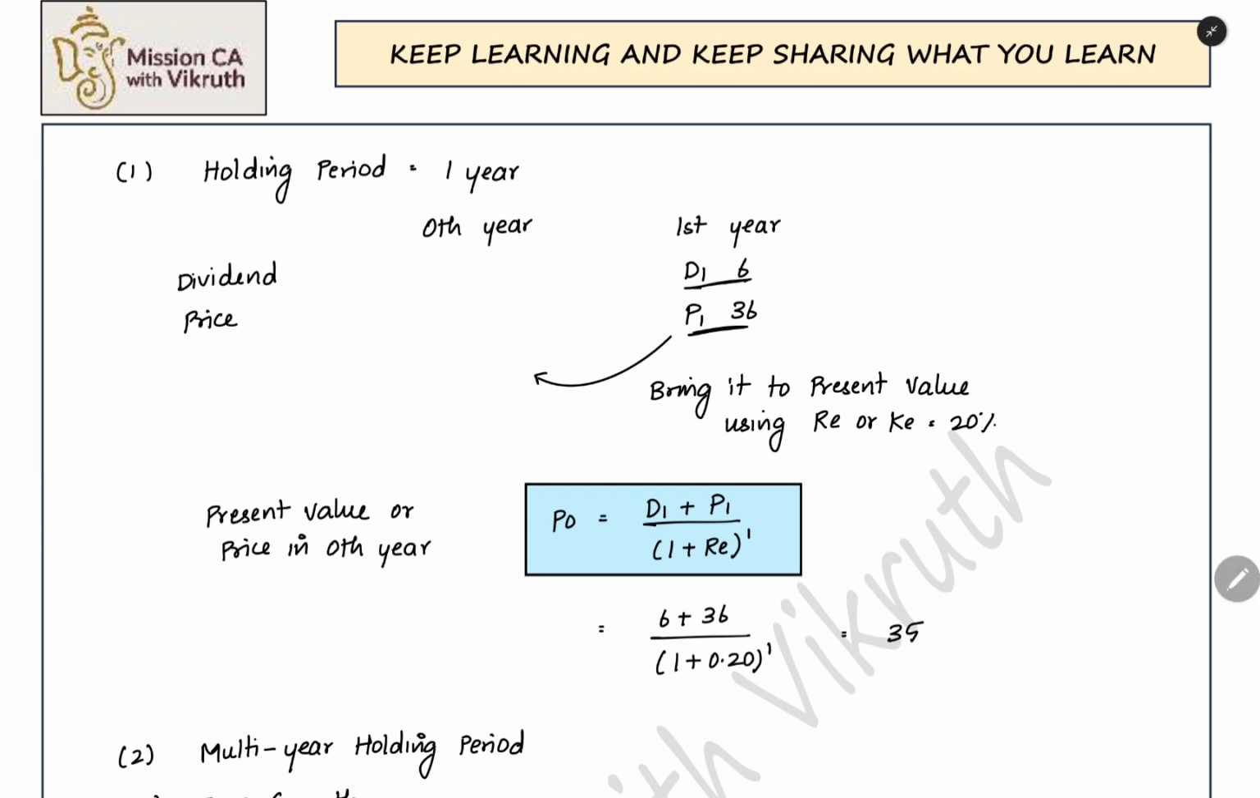And then the price at which you are going to sell the share at the end of 1 year, the market price of the share. You will also get the dividend for holding it for 1 year. These are the two cash flows that you are going to get if you are holding the share only for 1 year.